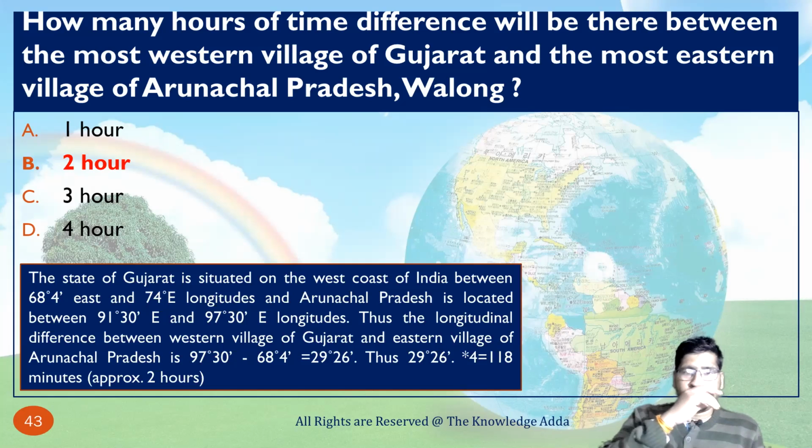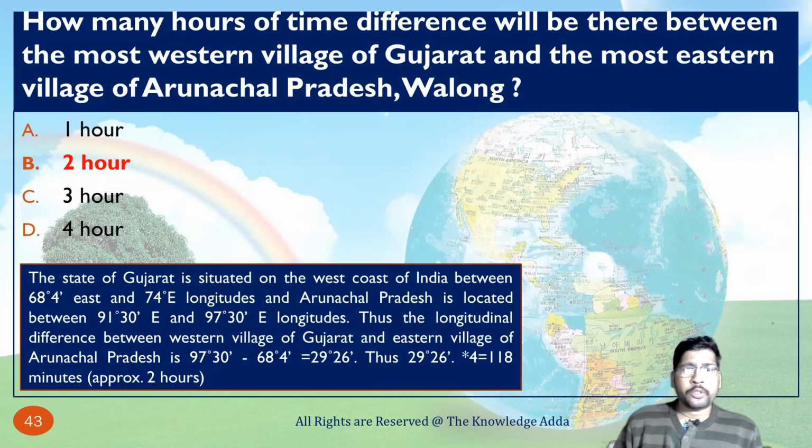And why this happens, you can see in the solution. The state of Gujarat is situated on the west coast of India between 68 degree 4 minutes east and 74 degree east longitude, and Arunachal Pradesh is located between 91 degree 30 minutes east and 97 degree 30 minutes east longitude.